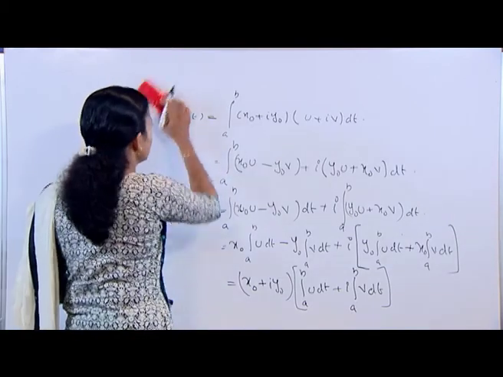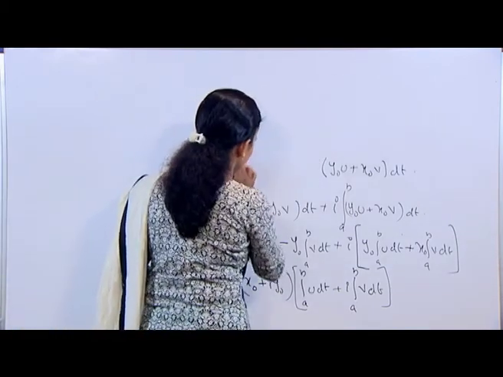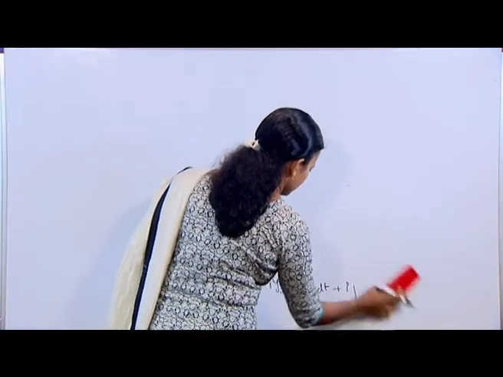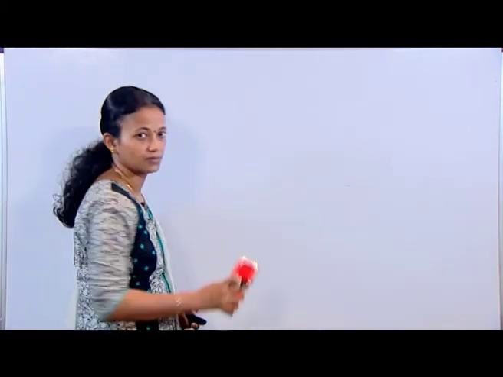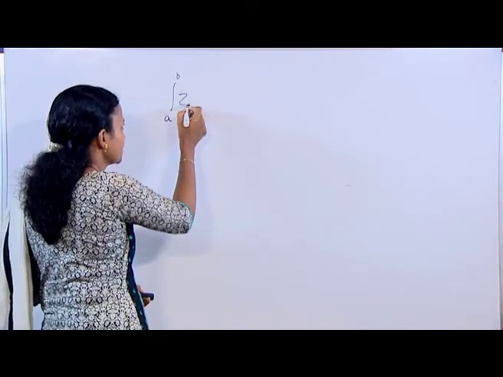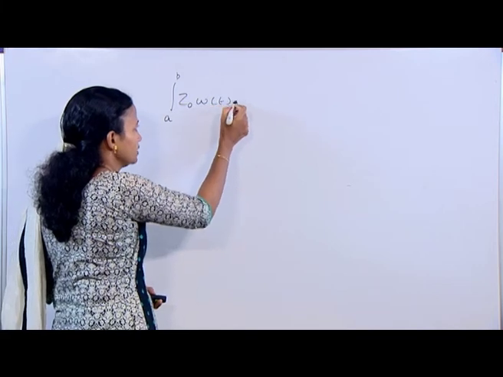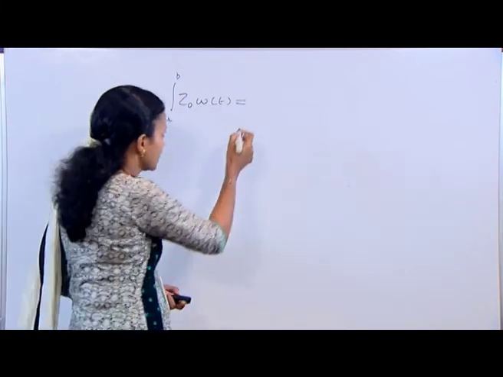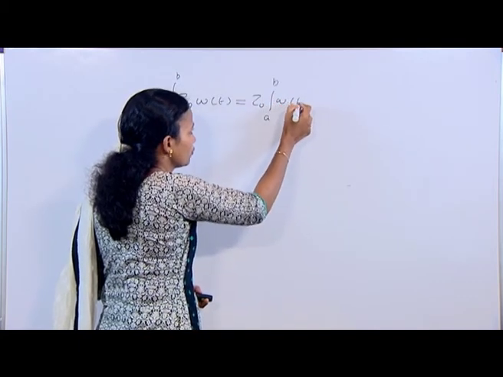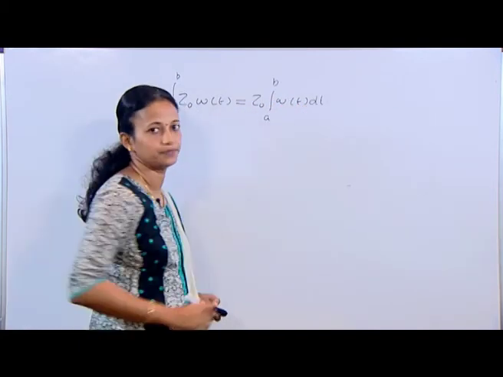Hence, we can say integral a to b of z_0 w(t) dt is equal to z_0 times integral a to b of w(t) dt.